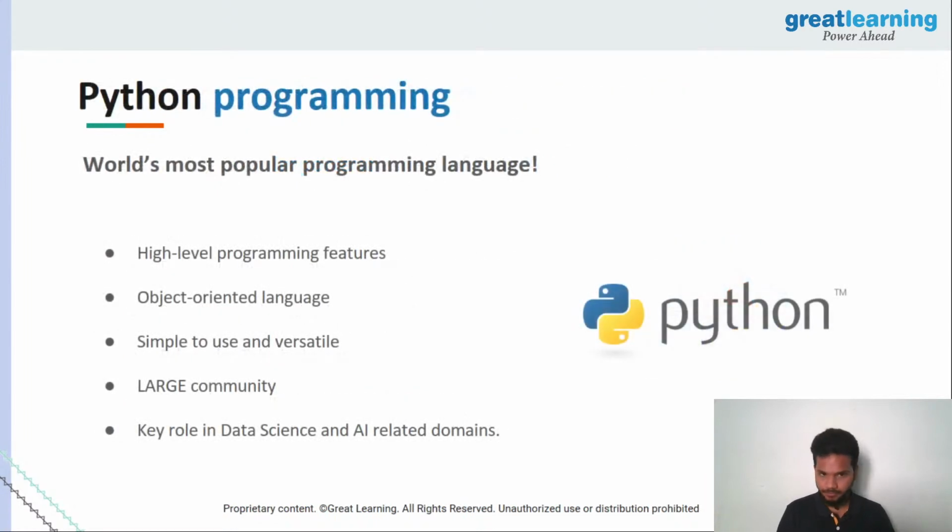Perfect. Now, since we're talking about Python programming, I know that all of you would probably already know this. It's the world's number one programming language. It is very popular. If you talk to a programmer around you, there's a good chance that he or she has learned Python, knows Python. But why is that the case? Why is it the world's most popular programming language? Well, there are thousands of reasons for this, and we could go on to discuss an hour's worth of content on why Python is popular, right?